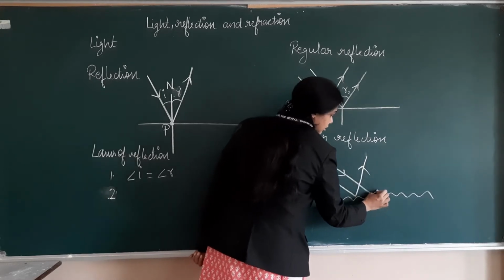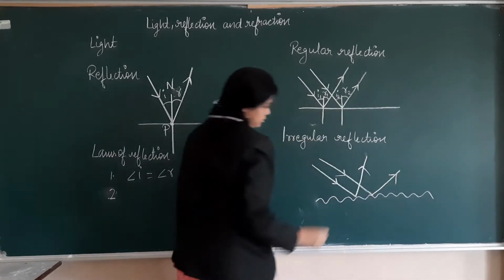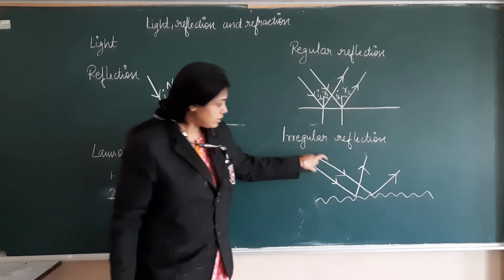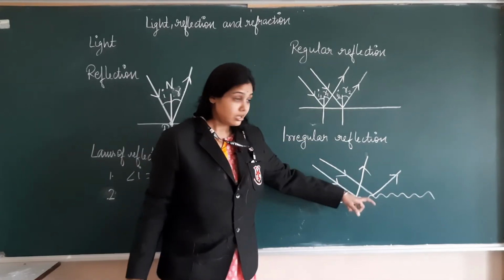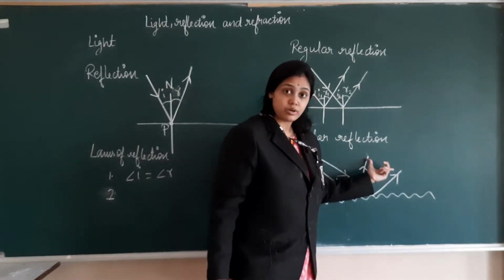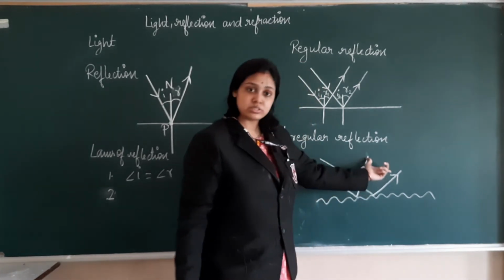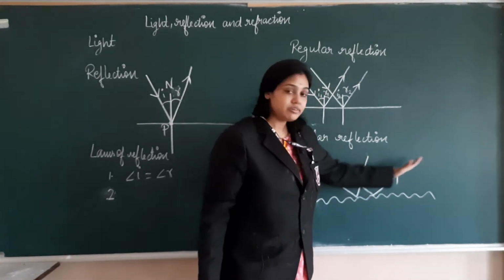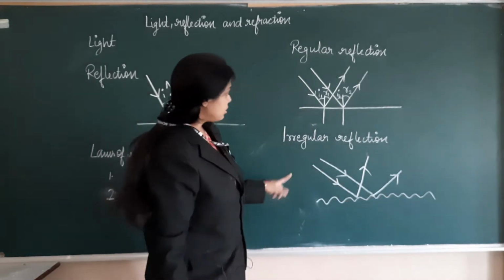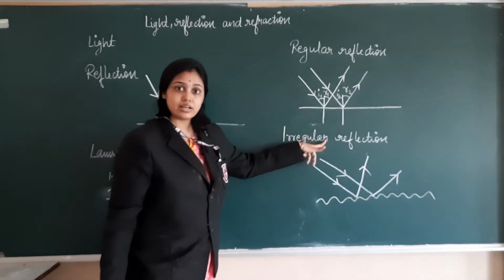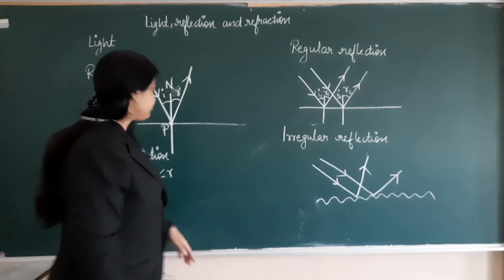It means they reflect in different directions. You can see when they are incident, they are parallel, but when they are reflecting, they are no more parallel to each other. The light rays are going in different directions. That kind of reflection is known as irregular reflection.